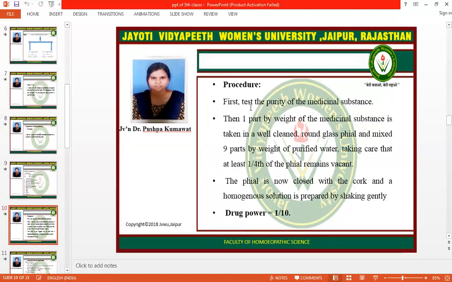Procedure. First, test the purity of the medicinal substance. In all classes, firstly we test the purity of the substance. Then 1 part by weight of the medicinal substance is taken in a well-cleaned round glass vial and mixed with 9 parts by weight of purified water, taking care that at least 1/4 of the vial remains vacant. The vial is now closed with the cork and the homogeneous solution is prepared by shaking gently.